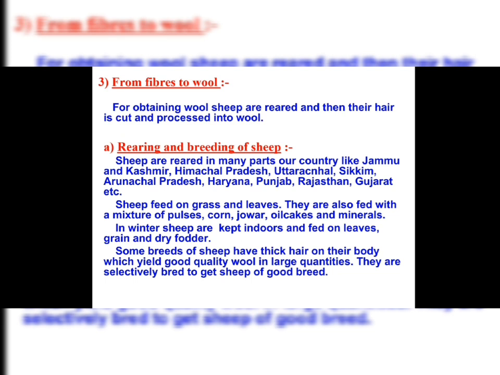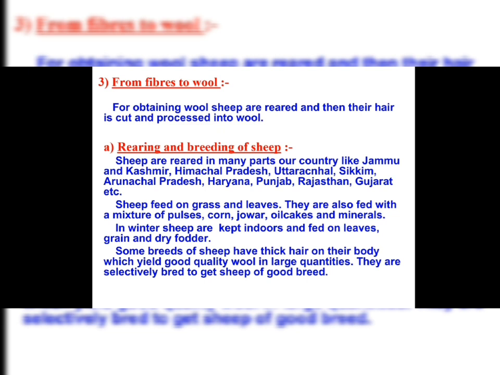Now, how is wool obtained from the fibers? The process from fibers to wool. For obtaining wool, sheep are reared, and then their hair is cut or removed and processed into wool. So for obtaining wool, first the animal should be reared. Which type of animals? Generally sheep. Many animals are there. So sheep are reared.